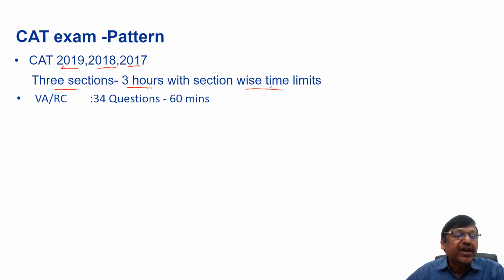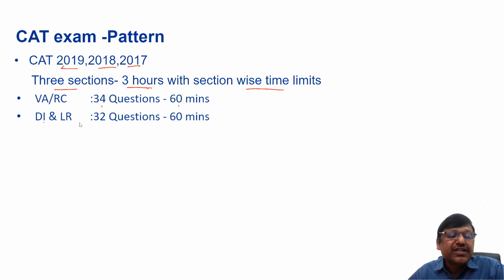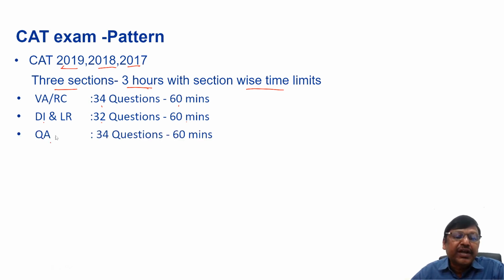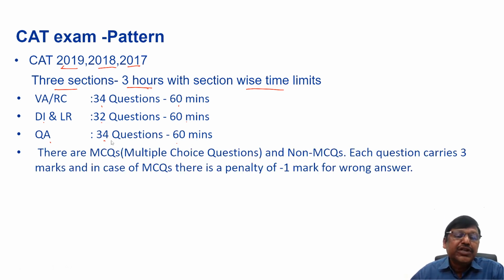So the first section, VARC, verbal ability and reading comprehension, we have 34 questions, 60 minutes time. DALR, data interpretation and logical reasoning, we had 32 questions and 60 minutes time. Quantitative ability, aptitude, 34 questions and 60 minutes time. So again, we had both MCQ questions and non-MCQ questions. The scoring pattern is the same as CAT 2020.